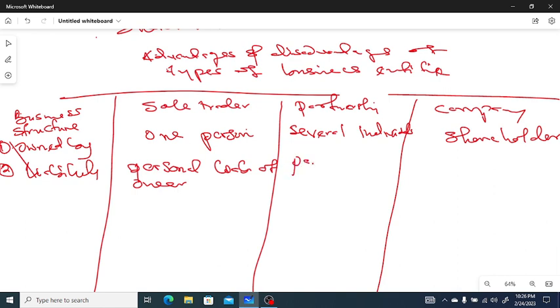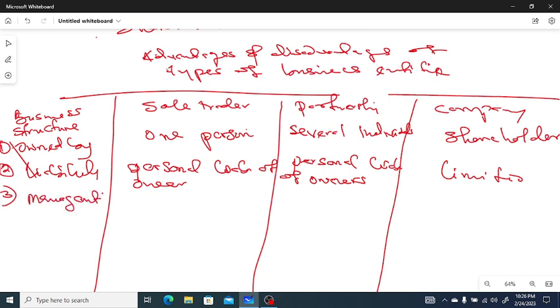Under partnership, the same thing: personal liability of owners. Under company it is limited. Number three, management. This business is owned and managed by one person, who is the owner of the business. This business is managed by the owners in some cases.